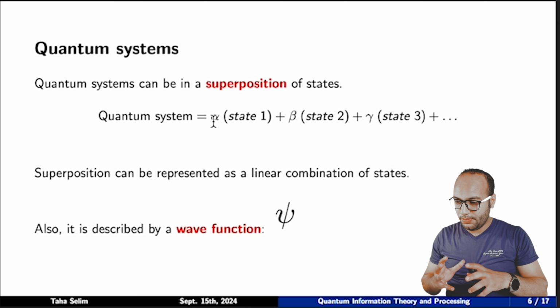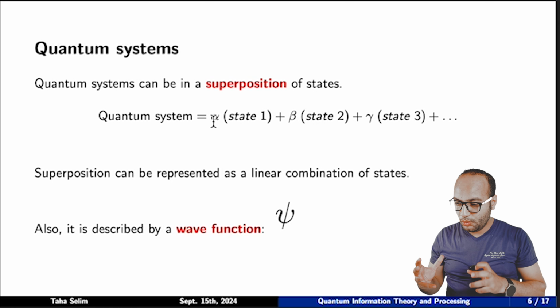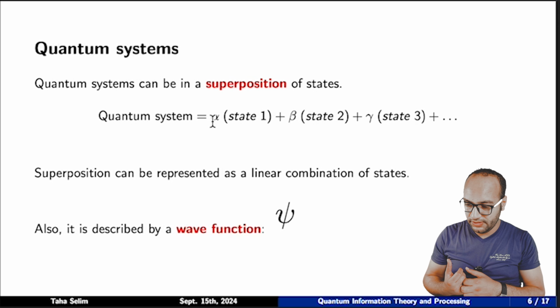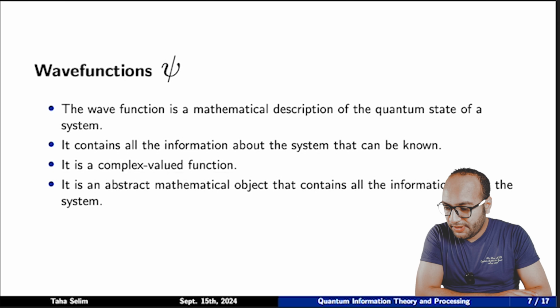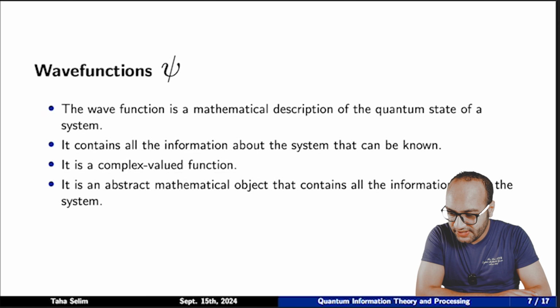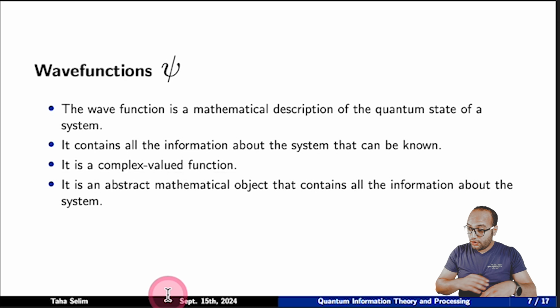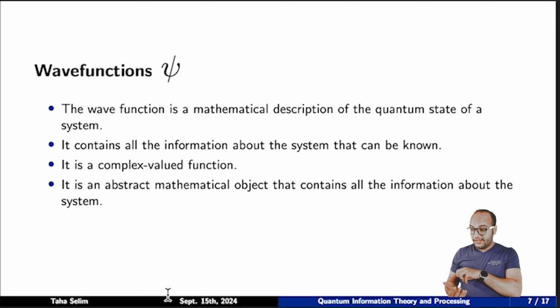To describe superposition, or this linear combination, we use what we call a wave function. Wave functions are a mathematical representation of the state of a quantum system. In fact, the wave function is a complex-valued function that describes the state of a quantum system. It contains all information about this particular system that can be known. It's also an abstract mathematical object that contains this information. And to comprehend wave functions, we sometimes need to project them either in space, time, or sometimes momentum.